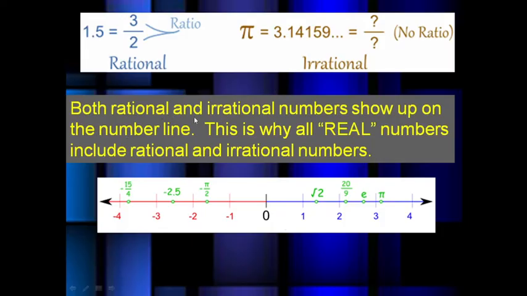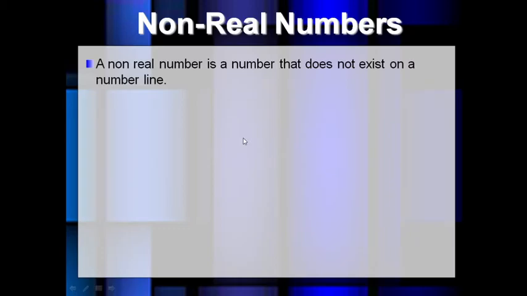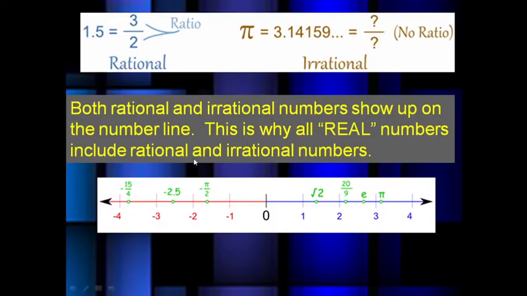So both rational and irrational numbers show up on the number line. This is why all real numbers include rational and irrational numbers. So we know that when the rational number set and the irrational number set combine, they form a big real number set.